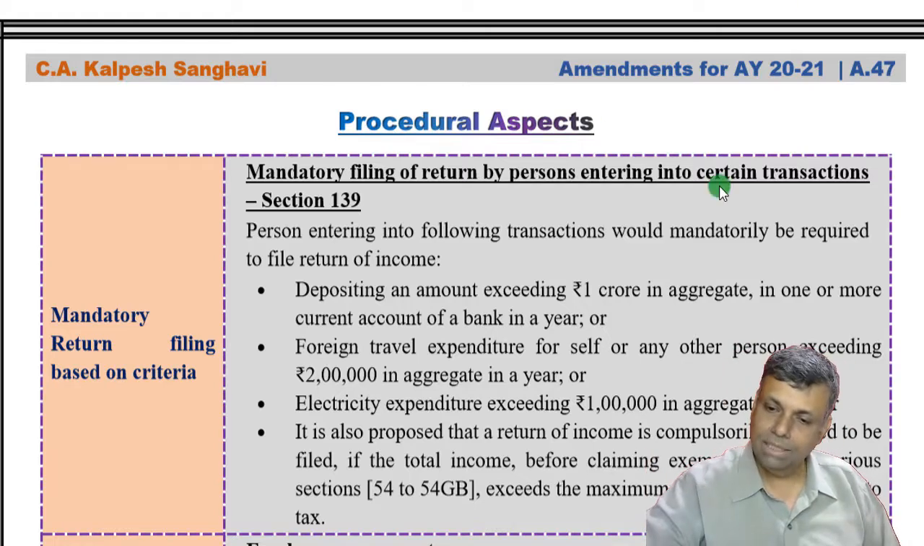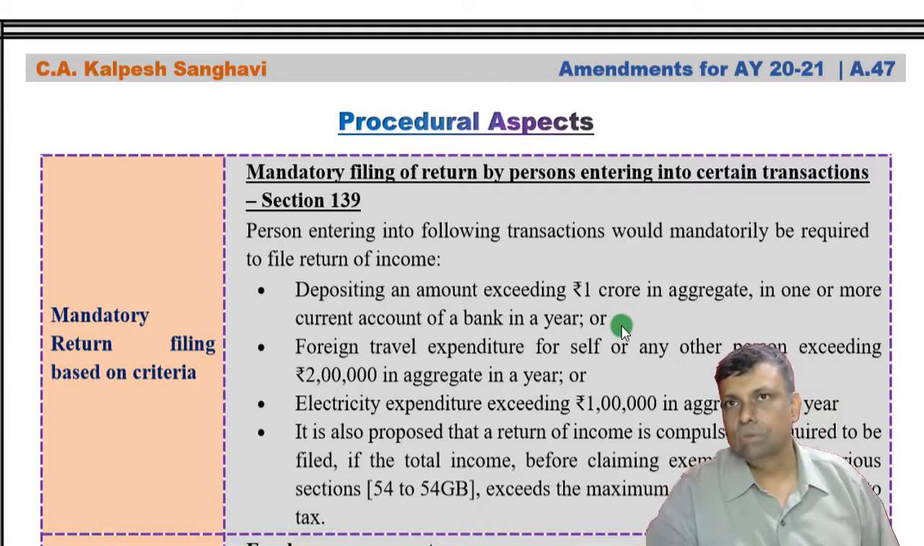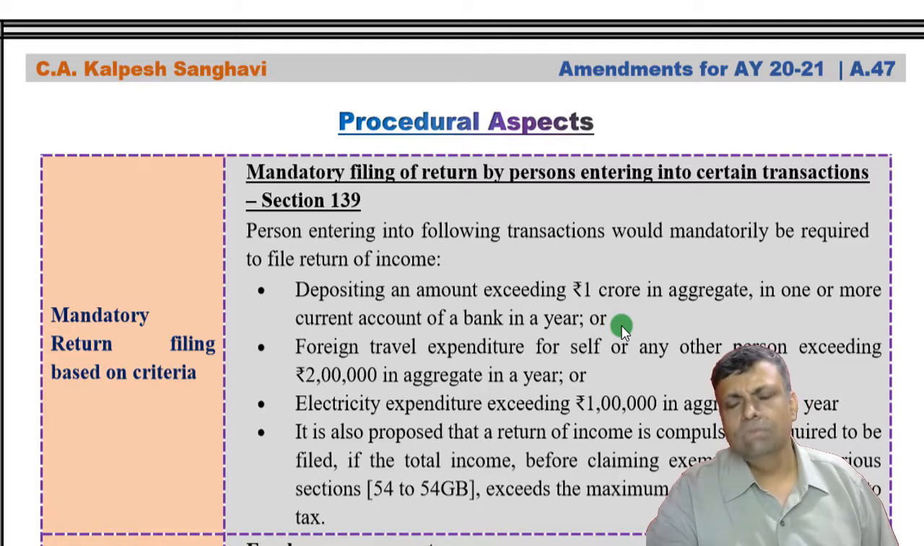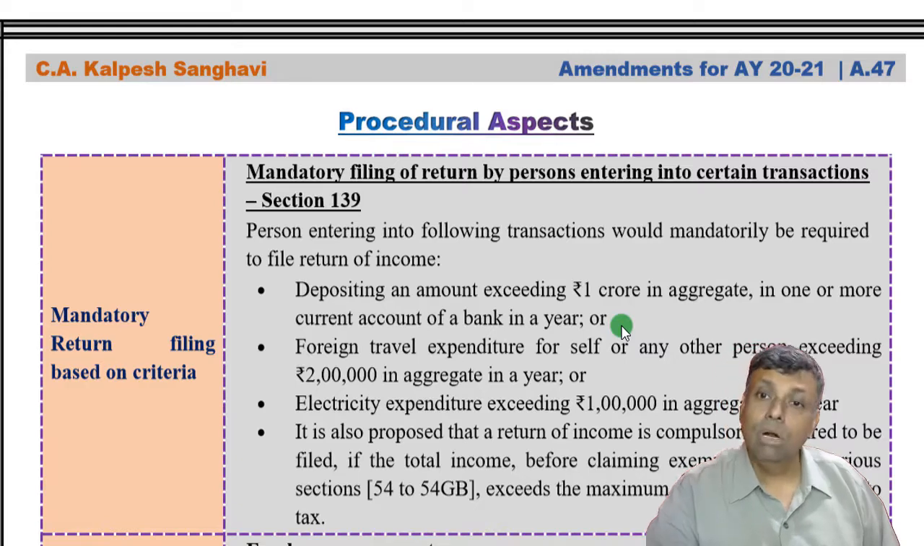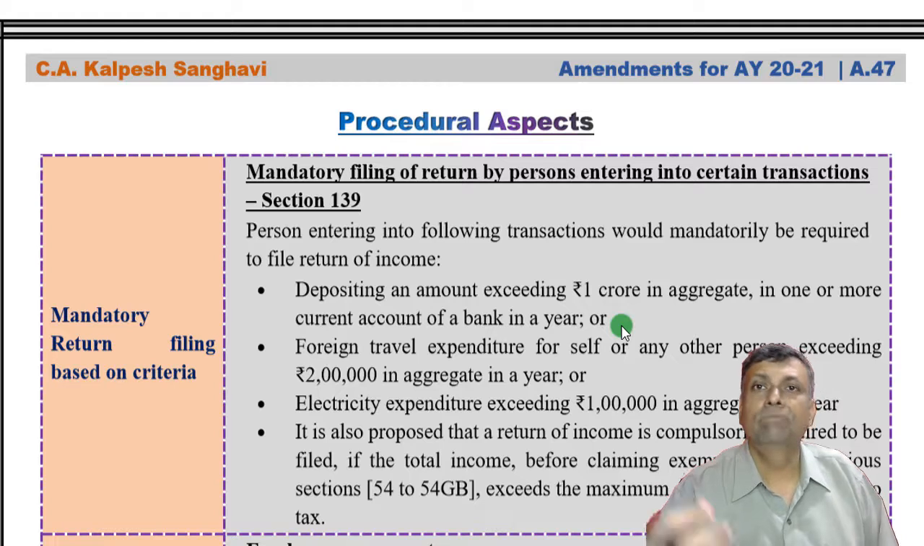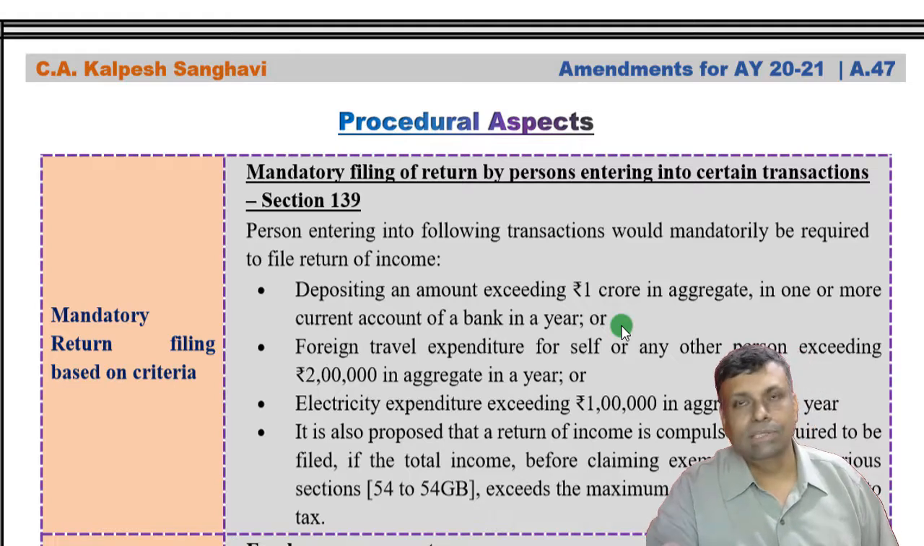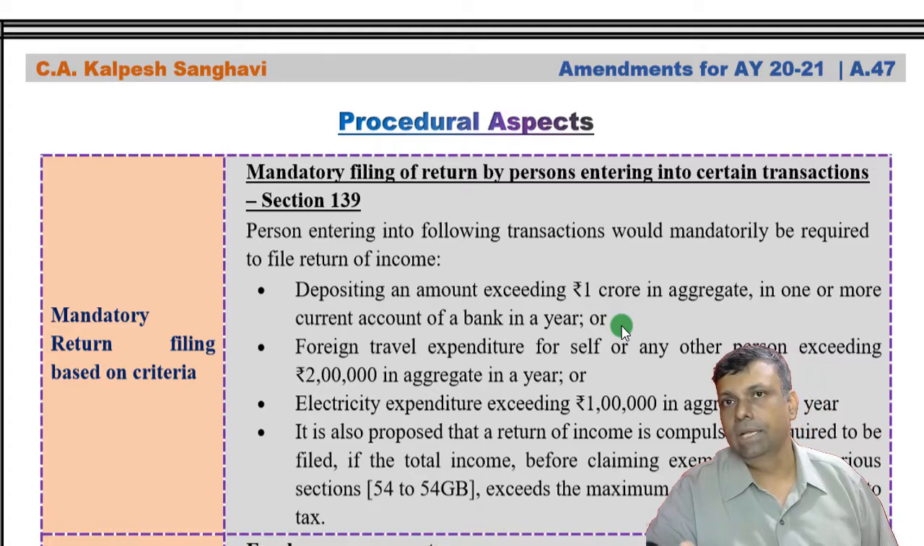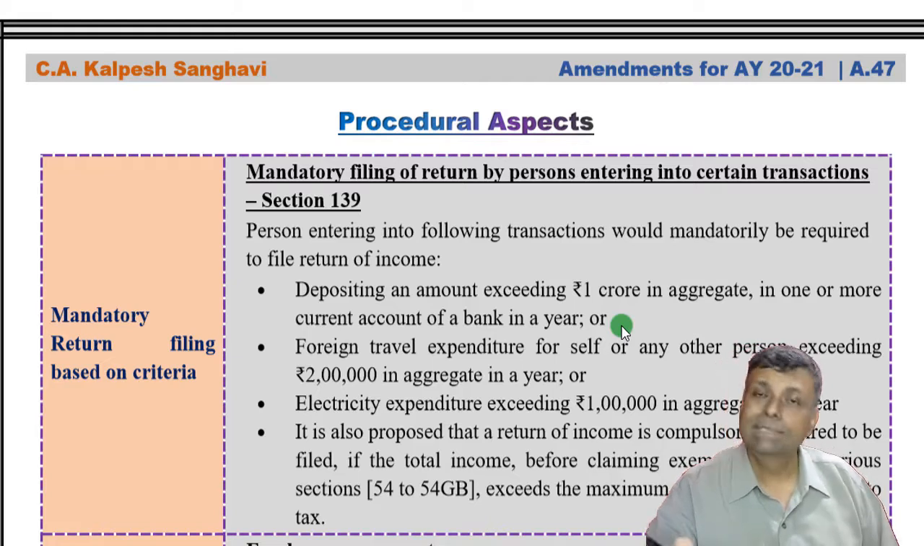Most of these tests are very reasonable economic indicators. Basically, with the help of this test, the law is trying to identify that you are an economically well-off person in the society. That's the intention of the law. And since you are economically well-off, you should have filed the return. You are rich enough, but if you have not filed the return of income, please come forward and file it.